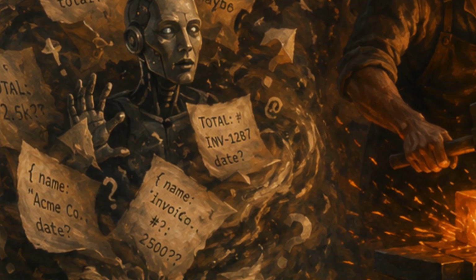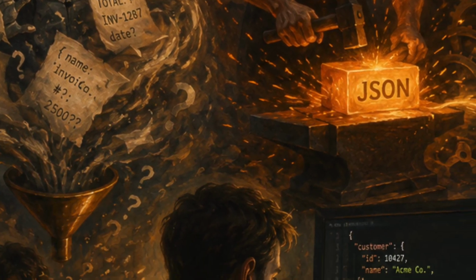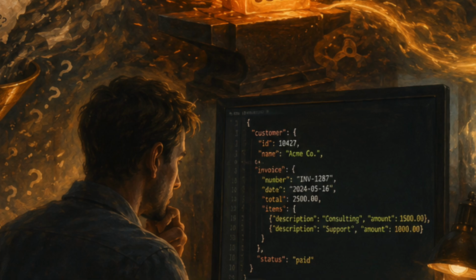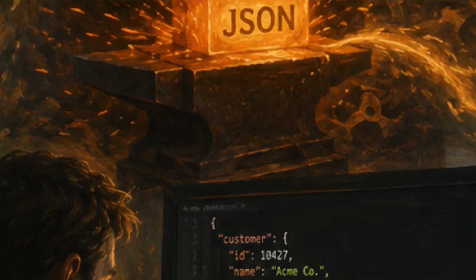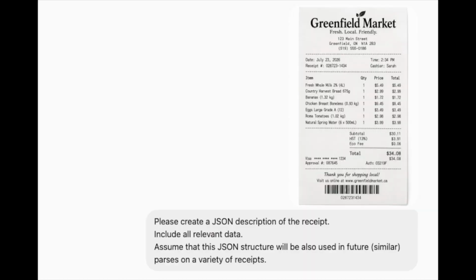AI, however, is really good at this. The problem is getting AI to return information in a predictable format every time, regardless of the receipt. This is where JSON comes in. Here's how you solve this problem. The first thing I did is I uploaded the most data-rich and complex receipt, and I asked AI to create a JSON representation of the attached receipt.